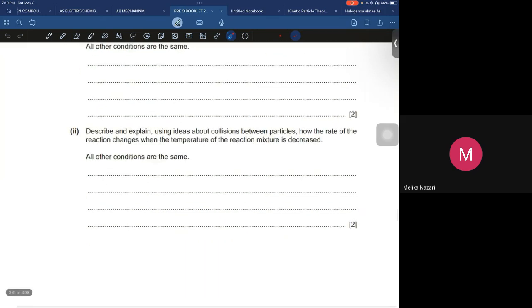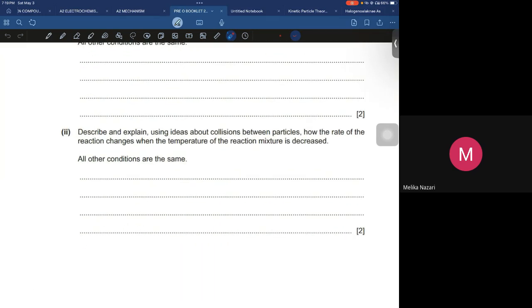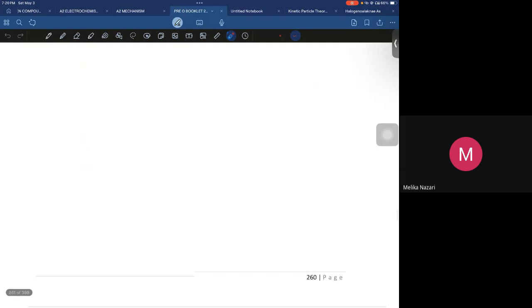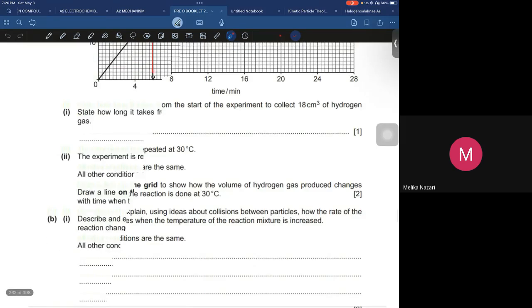In part 2, they are saying describe and explain using ideas about collision between the particles how the rate of the reaction changes when the temperature of the reaction mixture is decreased. So when the temperature decreases, less collision will take place between the particles. You know why? Because the kinetic energy of the particles is going to decrease. When the kinetic energy decreases, there would be fewer collisions, and hence the rate of reaction would decrease. That's it.